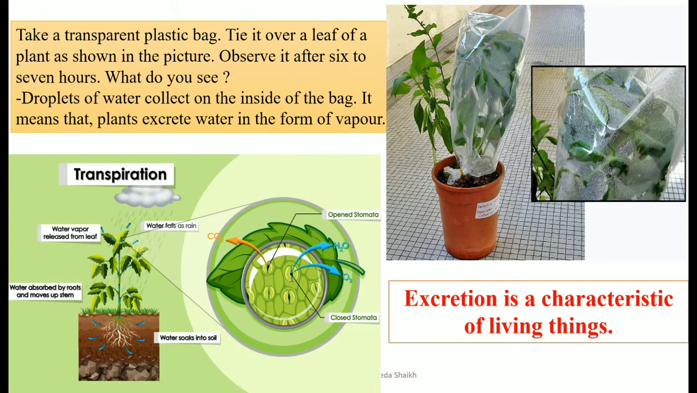So that is because of transpiration, because as we learned, plants give out oxygen gas, they give out carbon dioxide, and they also give out water vapor. In order to see whether they are giving out water vapor, we can do this experiment and see it by ourselves. Yes, they give out water vapor, and that is a type of waste product that is excreted from the plants. So excretion is a very important characteristic.